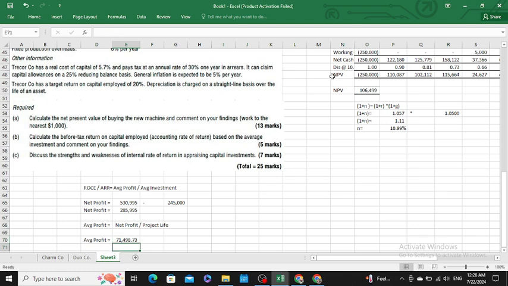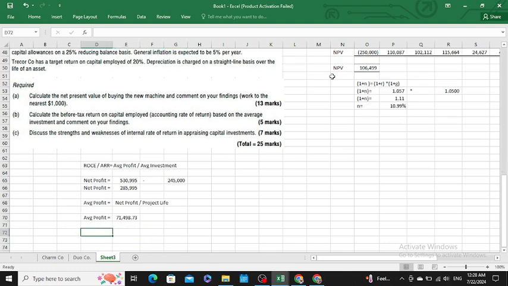It came out 71,498. Then we would calculate our average investment. Average investment is quite easier. For average investment, you simply use your working capital, which is 250,000, divided by average. This means you have to divide it by 2. It came out 125,000.